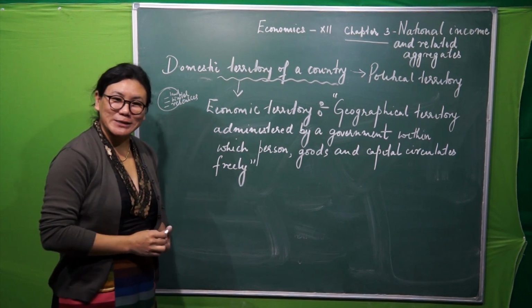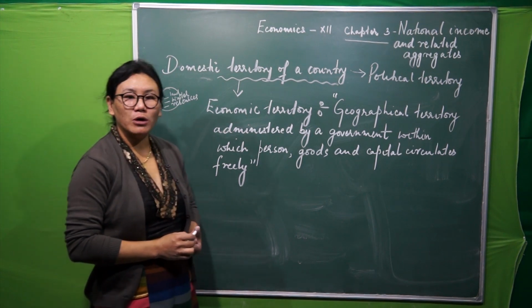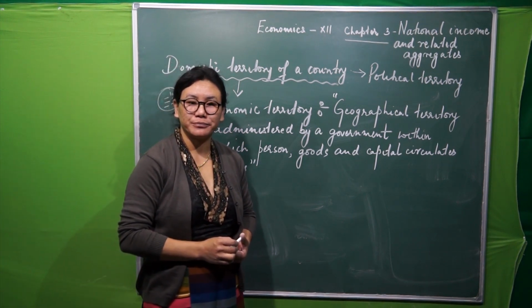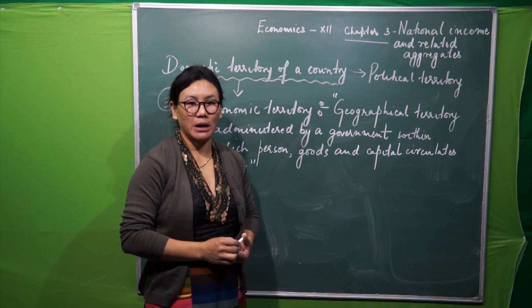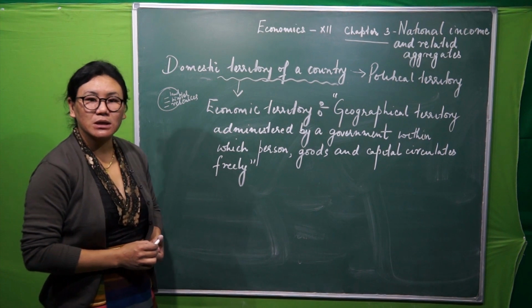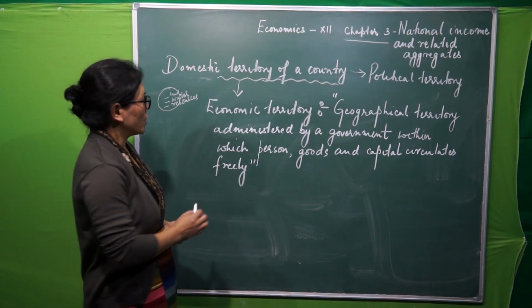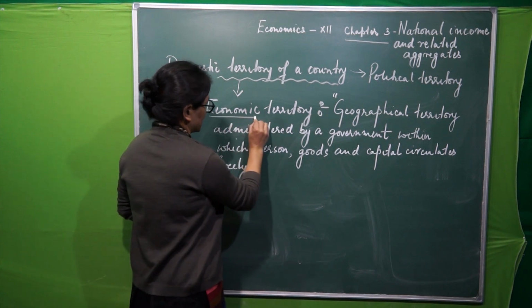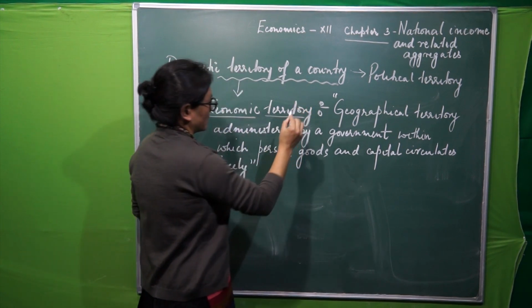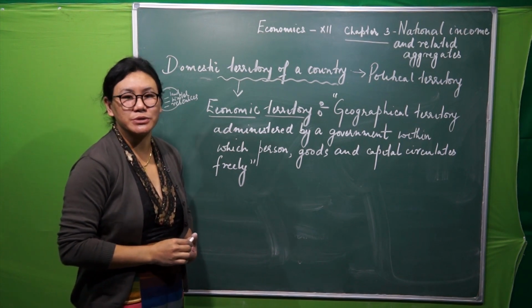Now, in economics, especially for the purpose of national income accounting, the domestic territory concept refers to what is called economic territory.